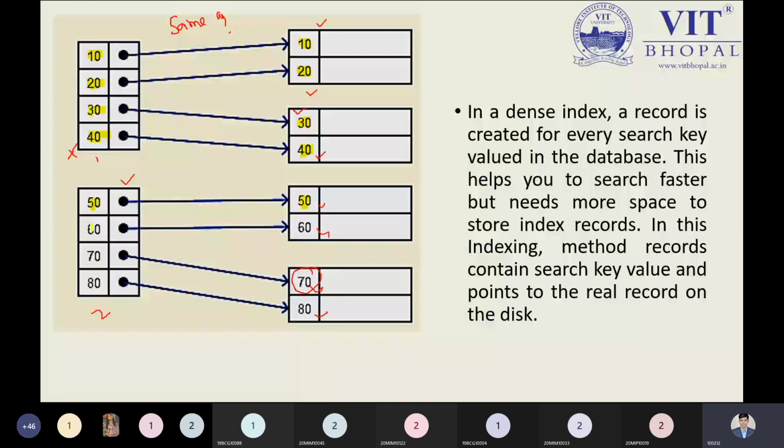Undoubtedly there will be no issue. In the dense index, it should be the same, then we can apply it.